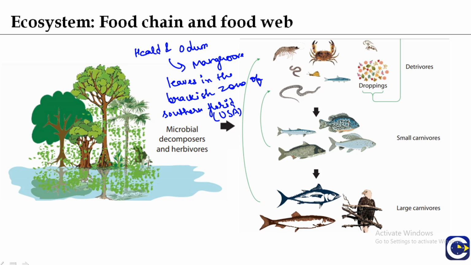Now here you can see the microbial decomposers and herbivores are present, and they decompose the fallen leaves. Then there are the detritivores, which convert them into smaller particles. Then there are small carnivores. Then there are large carnivores.